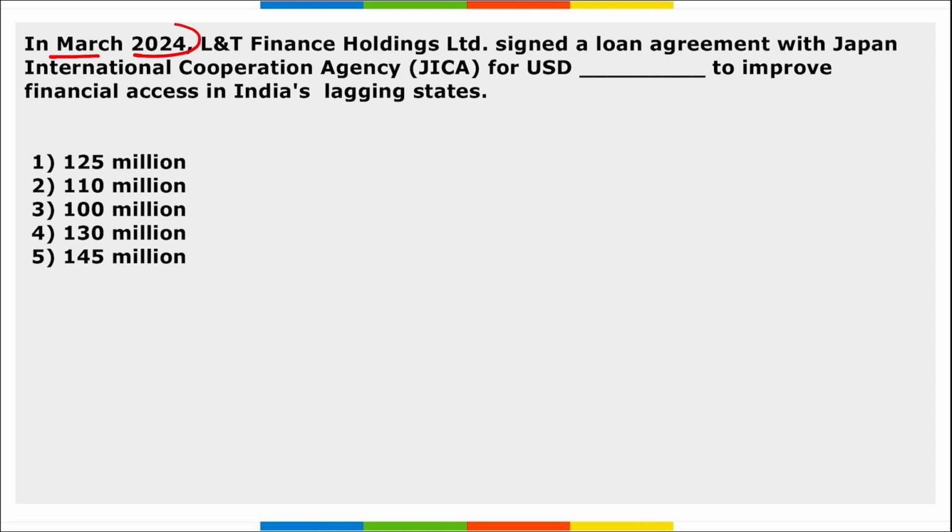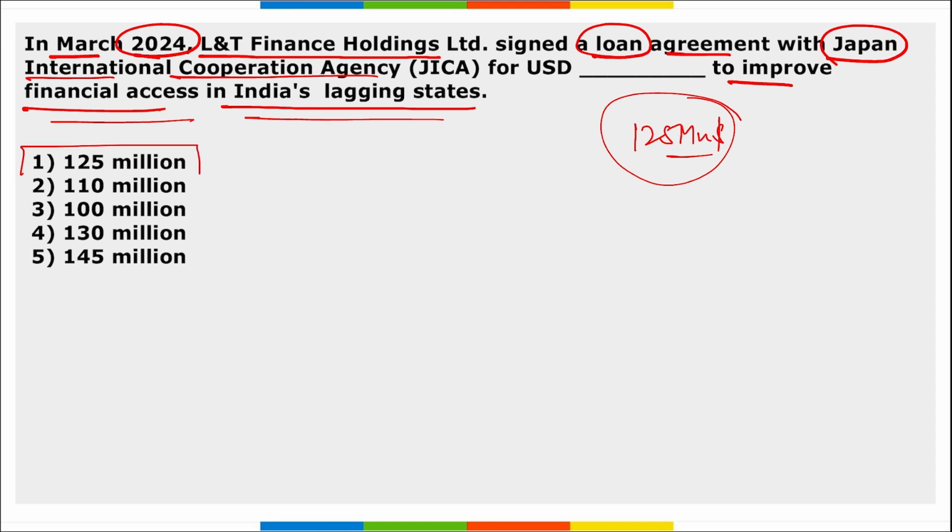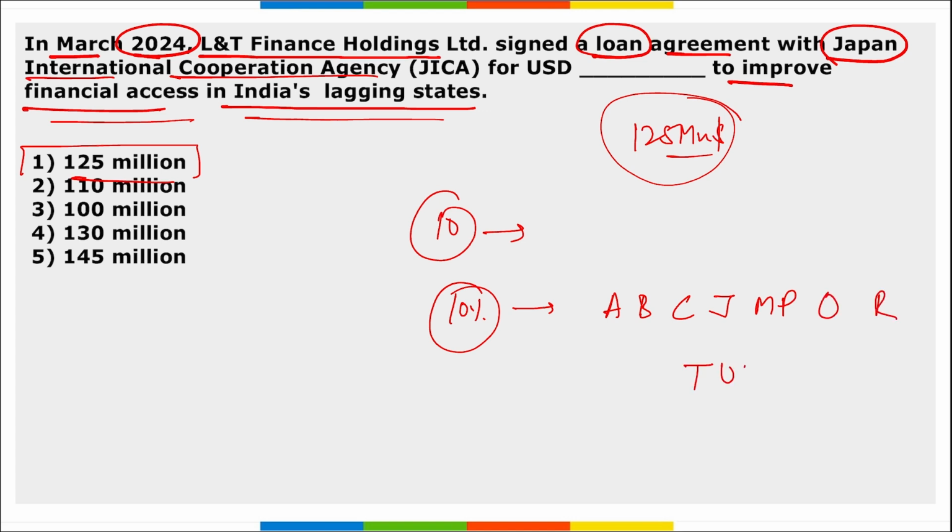Next, in March 2024, L&T Finance Holding Limited signed a loan agreement with JICA, that is Japan International Cooperation Agency, for how much amount to improve the financial access in India's lagging states? It is for $125 million. Right? Take a note of this. And there are 10 lagging states within this. What are the criteria for these lagging states? These are the states with poverty rates above 10%. Some of the states include Assam, Bihar, Chhattisgarh, Jharkhand, Madhya Pradesh, Odisha, Rajasthan, Tripura, UP, and West Bengal. So I've told you all 10 of them.